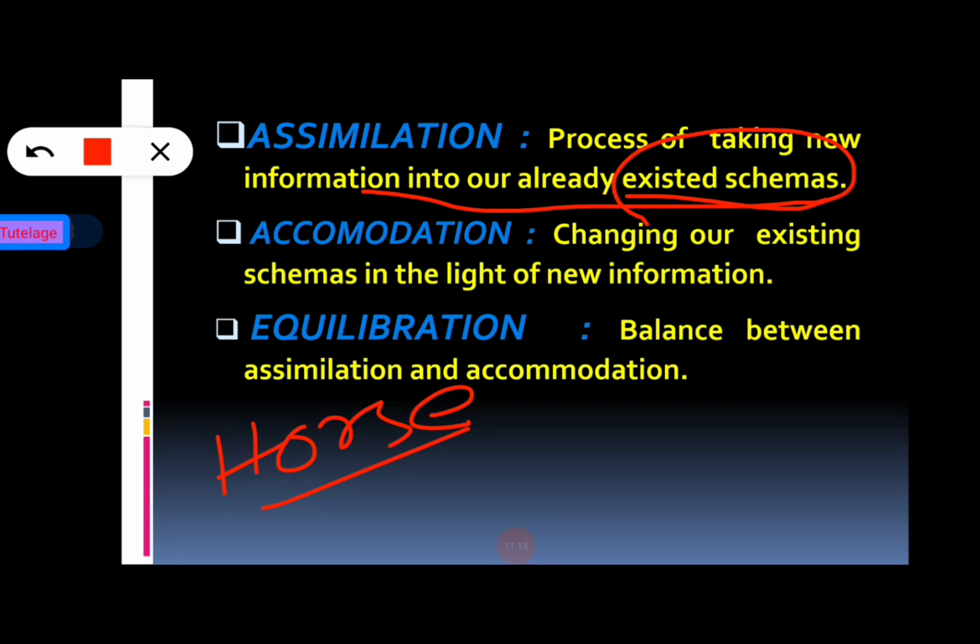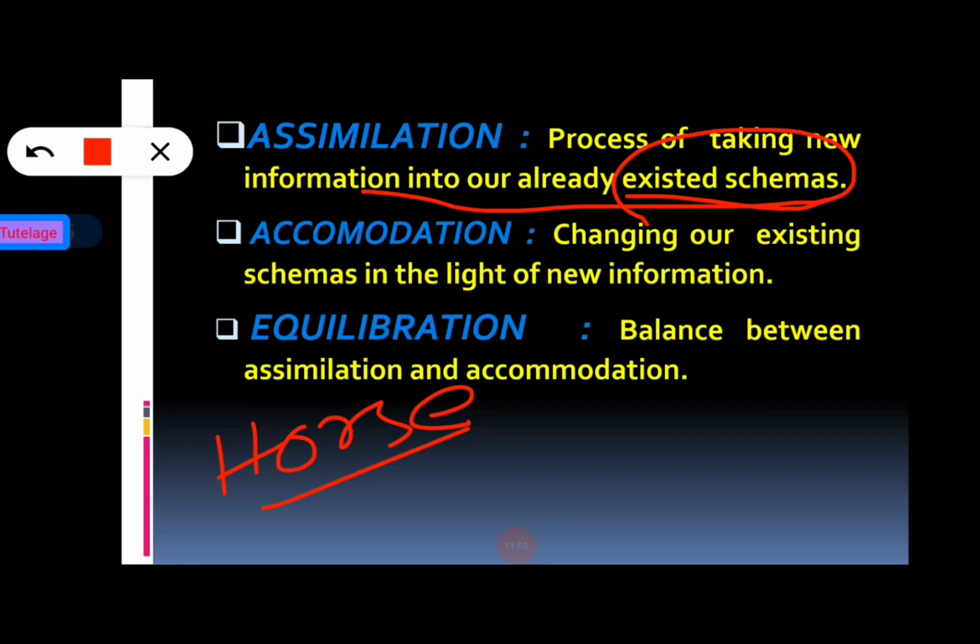So what is the new information? New information is characteristics of cow, and already existed schema, that means knowledge. Okay, so already existed schema, that is characteristics of horse. So assimilation is the process of taking new information, for example, the characteristics of cow, into our already existed schemas, for example, the characteristics of horse. I think this is clear, what is schema and what is assimilation process.